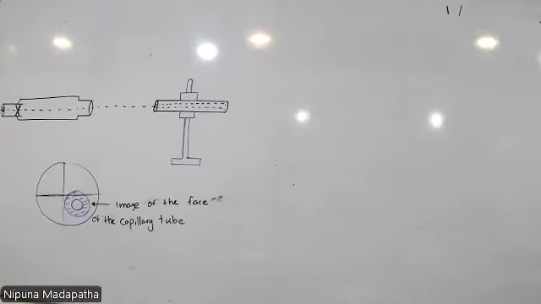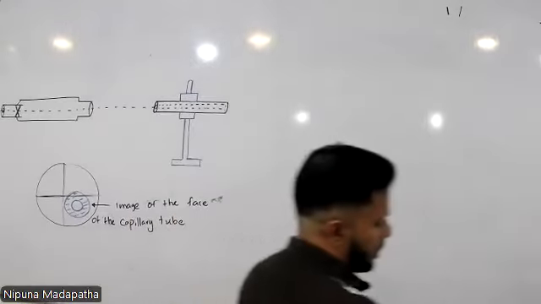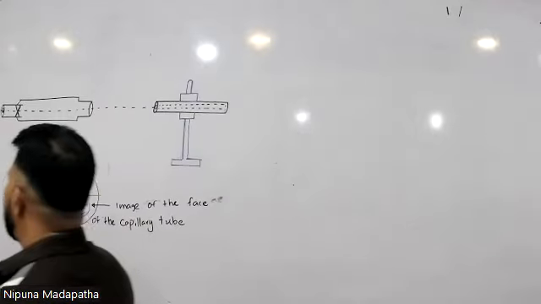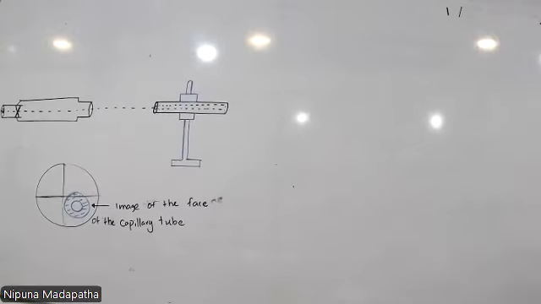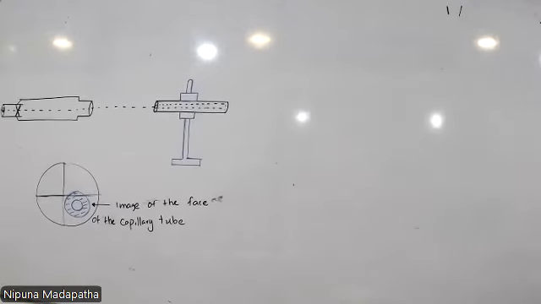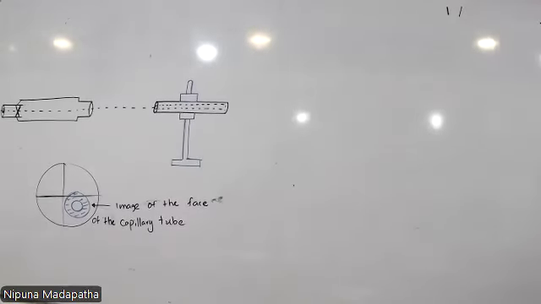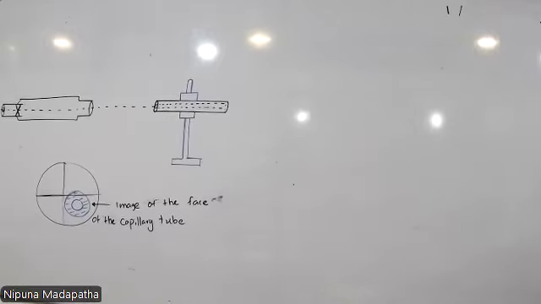Move the microscope horizontally until the cross wires of the microscope get adjusted as shown in figure 1. Observe the readings x1 and x2.